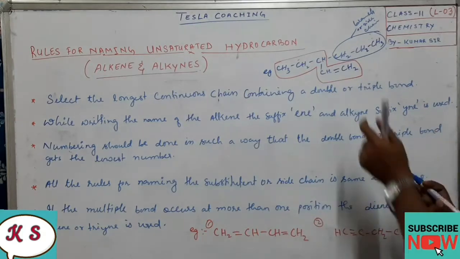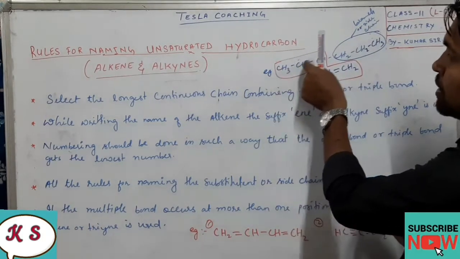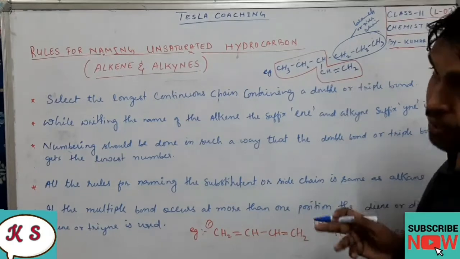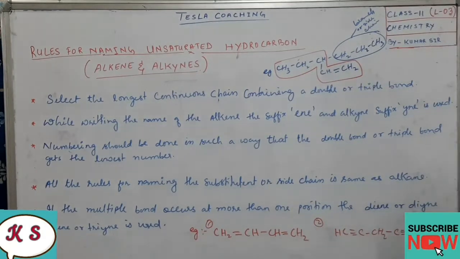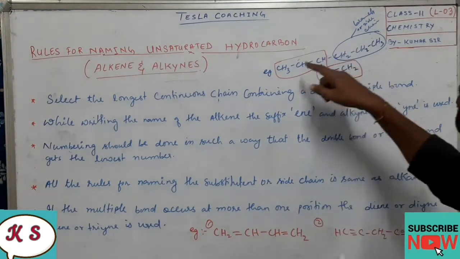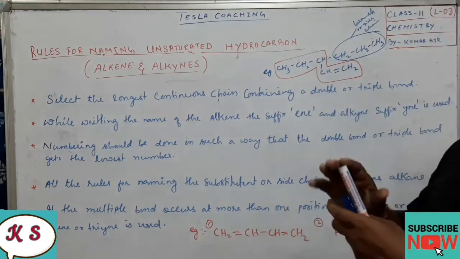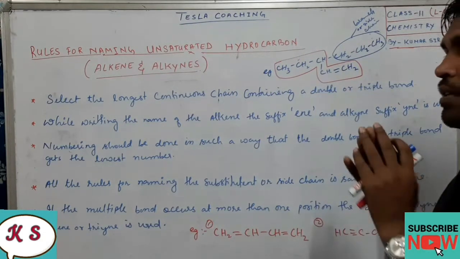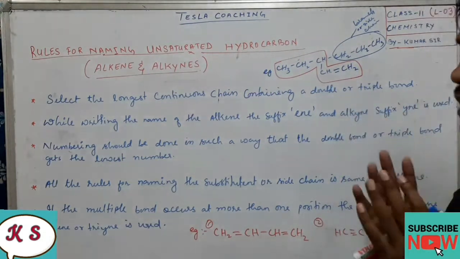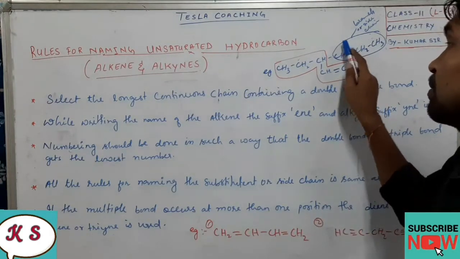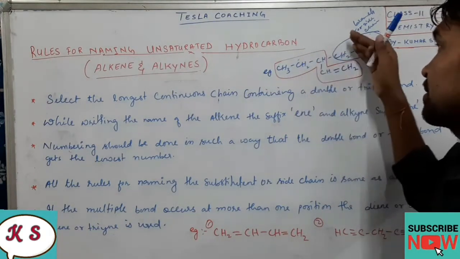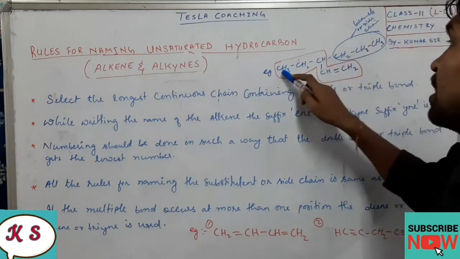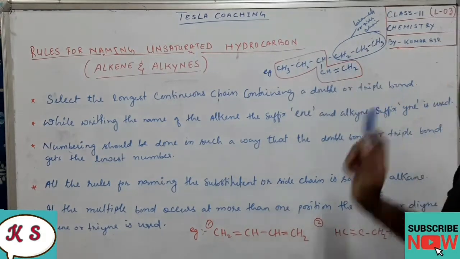But when we consider this as the main chain, the double bond is excluded. It is not coming in the main chain. That is why the rule of selecting the longest chain will be dropped, because here the double bond is not included. So this one will become the branch, and this one will become our main chain.